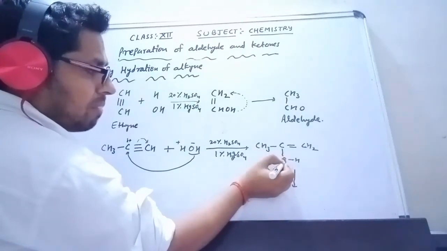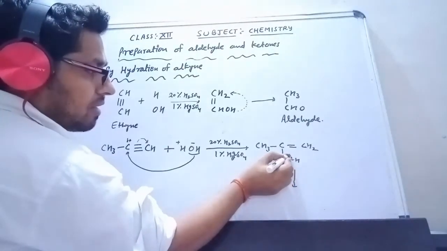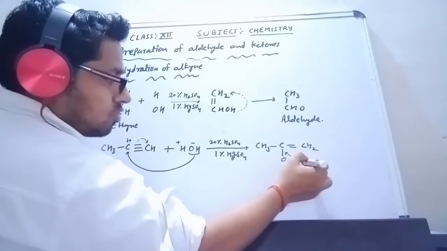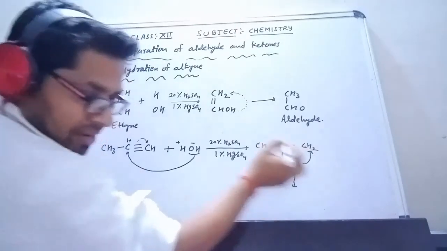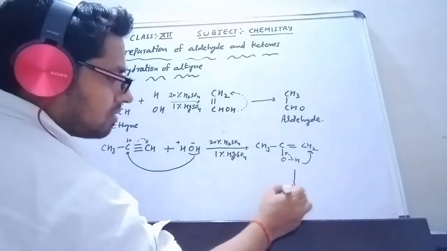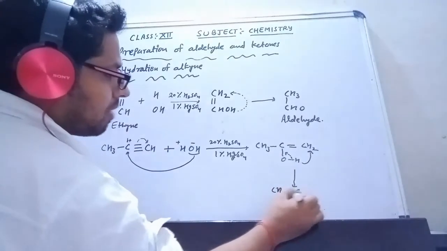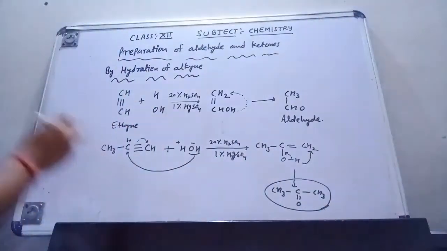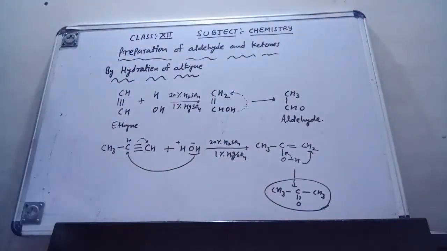the bond between hydrogen and oxygen leaves its electron and gives it to this bond. So this hydrogen ion is free from here. This hydrogen is going to attack on this carbon, that means it is going to shift to this carbon. So what I will form is CH3 single bond C, double bond O, single bond CH3, so this is the ketone. So by the hydration of alkyne we can make both aldehyde and ketone. Here I have discussed the methods by which we can make both aldehyde and ketone. I hope you have understood these methods.